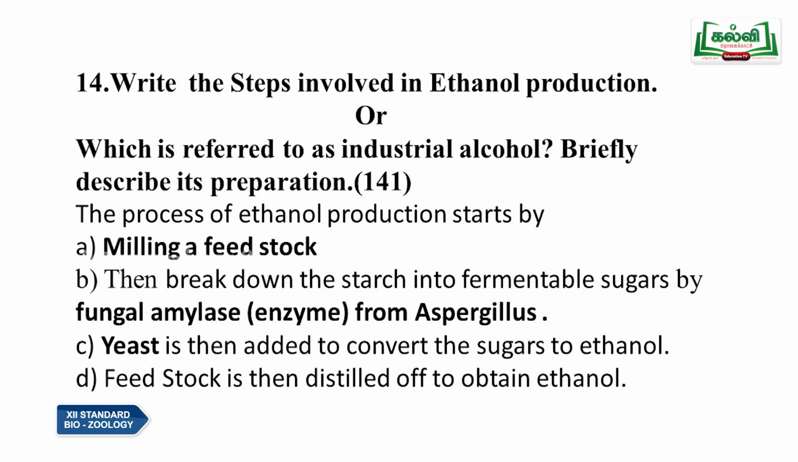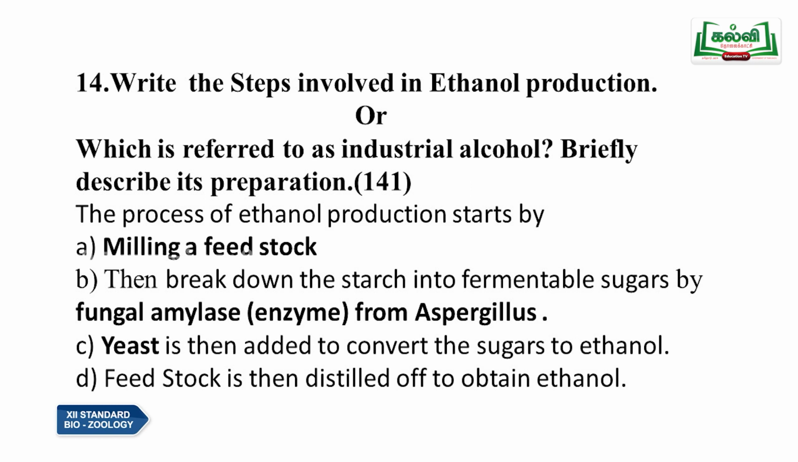The next question, question number 14: write the steps involved in ethanol production, or it can also be asked as, which is referred to as industrial alcohol, briefly describe its preparation. It is on page number 141. The process of ethanol production starts with, first, milling a feedstock, that is, cutting the feedstock from which we are going to prepare the ethanol. The second step is to break down the starch into fermentable sugars by the fungal amylase enzyme from Aspergillus. Aspergillus is a fungus from which we take an enzyme called amylase.